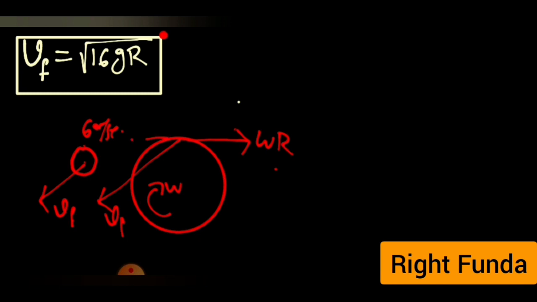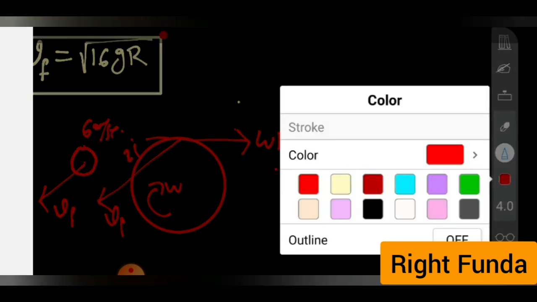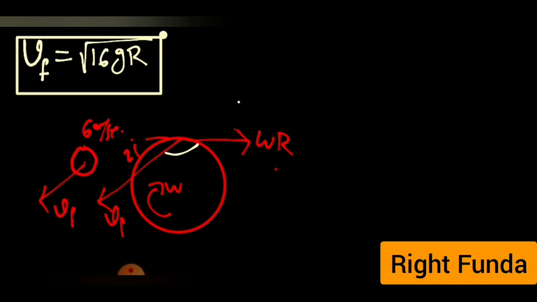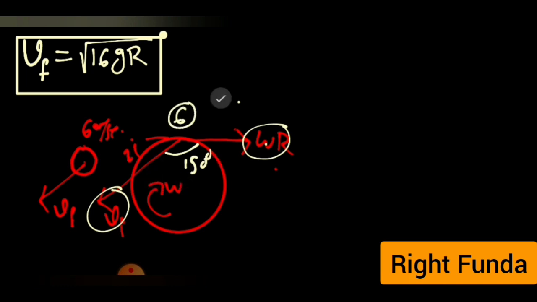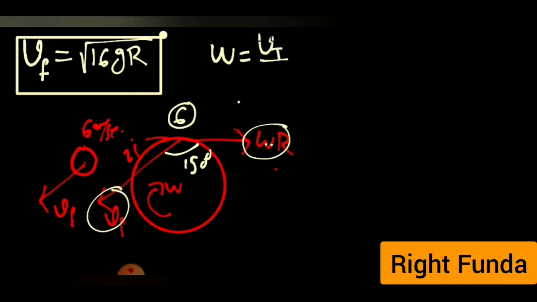And this angle is 30 degree. As this angle is 30 degree, we obtain this angle to be equal to 150 degree. So the resultant of these is given as 6 meter per second. Okay, before we go there, we'll be calculating omega first. What is omega there? Because the body was doing pure rolling motion, at the topmost point omega is equal to velocity at the topmost point by radius.